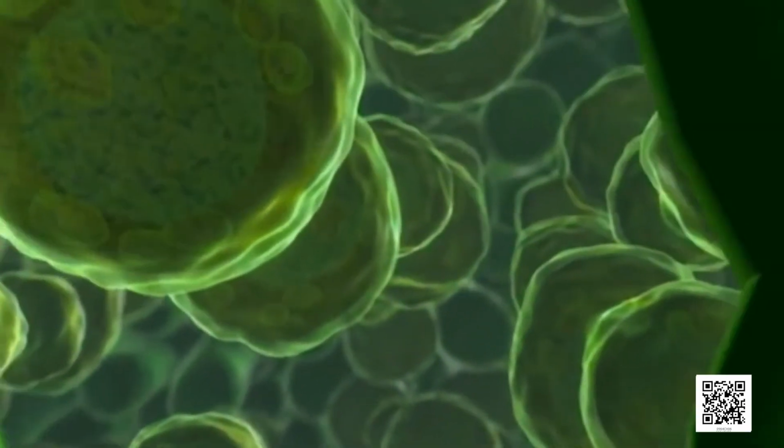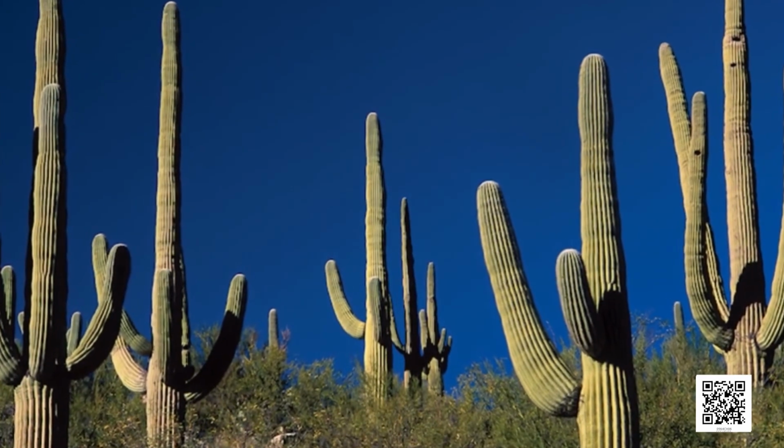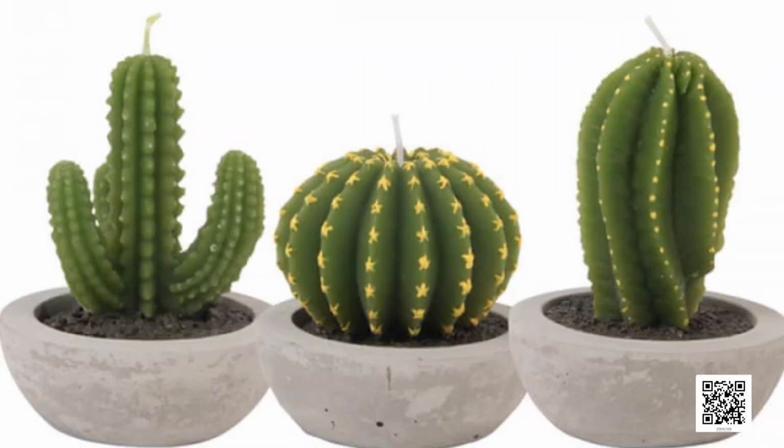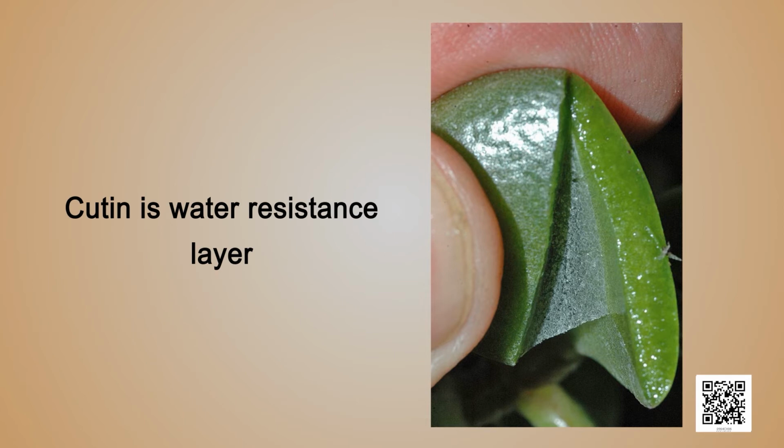In some plants, like the desert plants, epidermis has a thick waxy coating of cutin on its outer surface. Cutin is a chemical substance with waterproof quality.